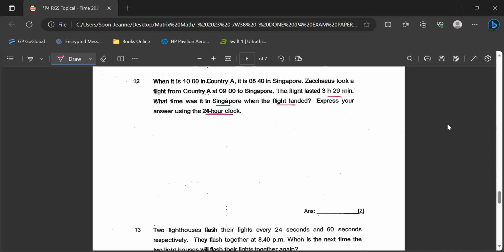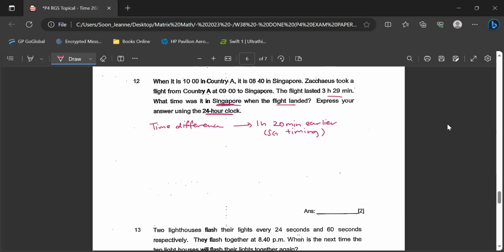So we need to know the time difference between country A and Singapore. Country A is actually a later timing than Singapore. If you calculate, from 0840 to 10:00 is 1 hour 20 minutes earlier for SG timing. Why do I use SG timing? Because I want to know the time in Singapore, so I just stick to Singapore timing, easier. So in Singapore, it is 1 hour 20 minutes earlier than country A's timing.